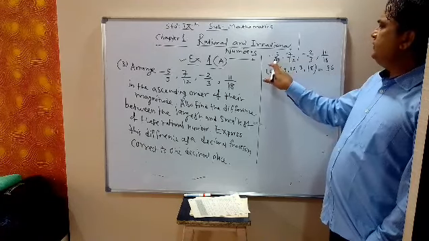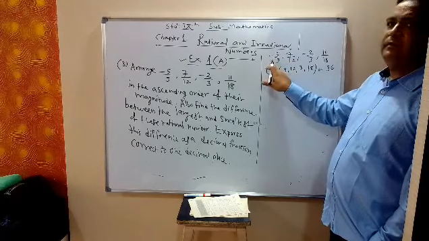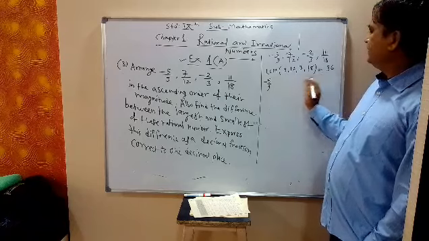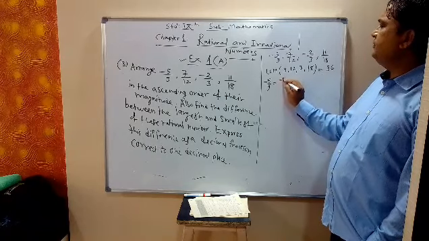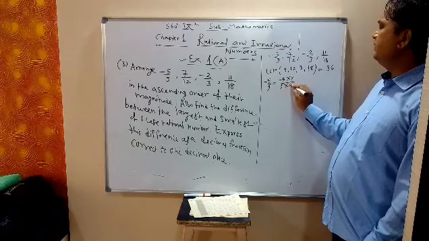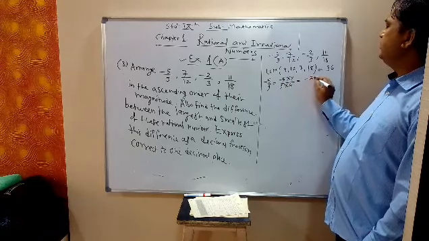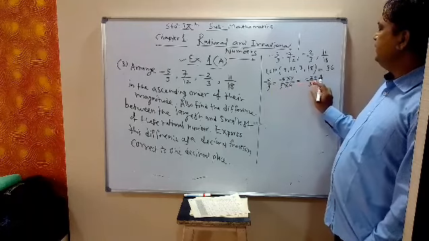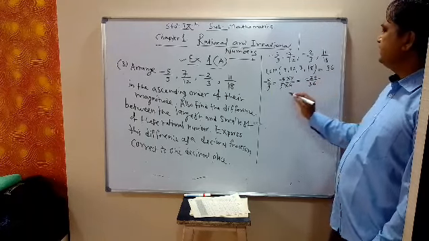For -5/9, we want the denominator as 36. So I will multiply and divide by 4. That is minus 20 upon 36. Minus 5 upon 9 is the same as minus 20 upon 36.